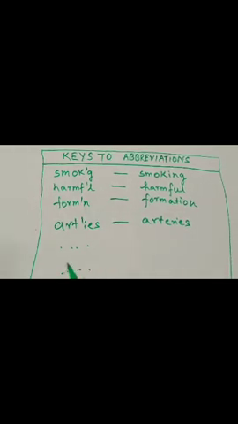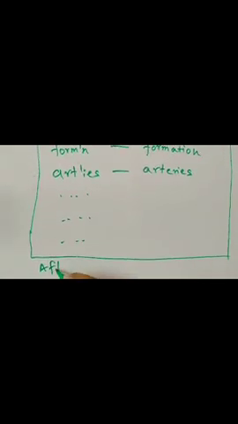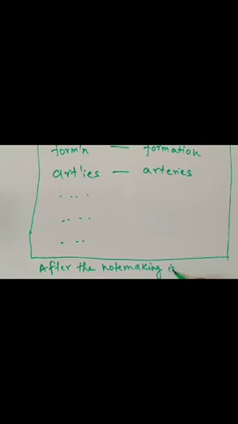This should always be created after the note making is completed. Then you go and write this key to the abbreviation.